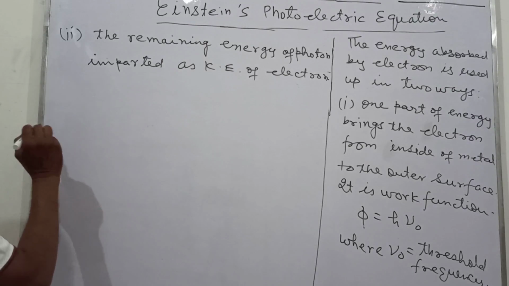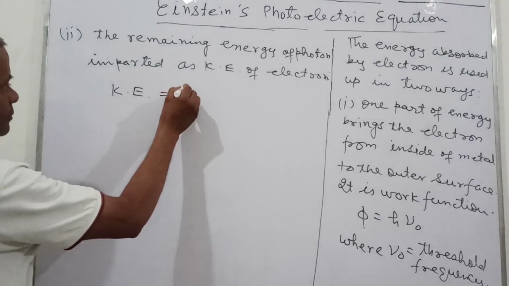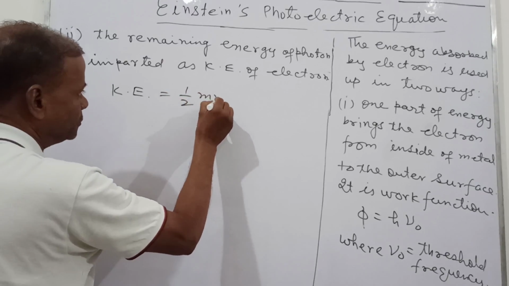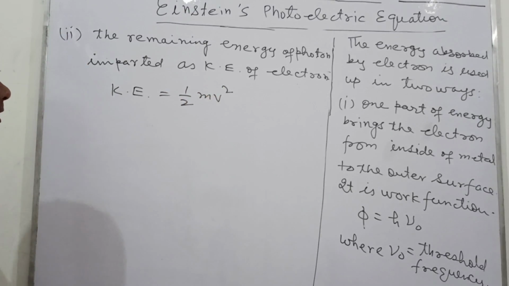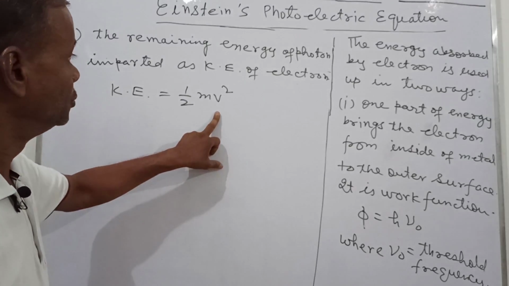It means that this remaining energy is the kinetic energy of the electron. This is equal to half m v square, m the mass of the electron, v the velocity of the electron.